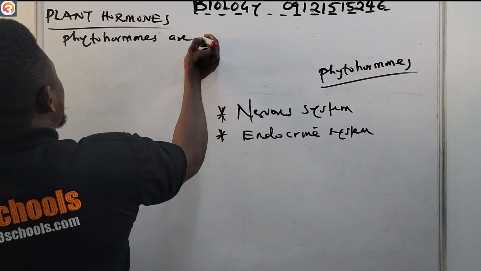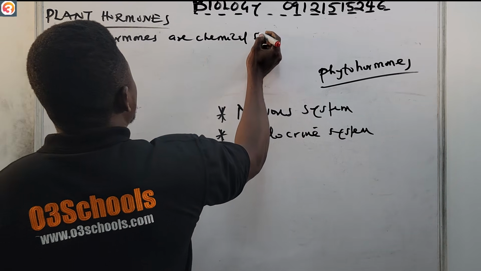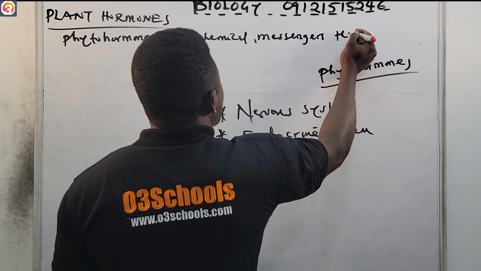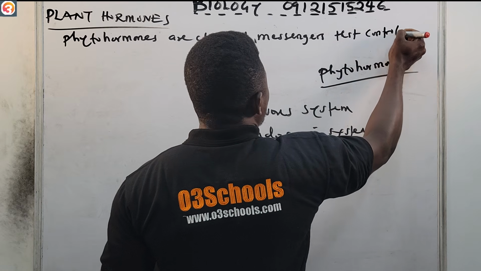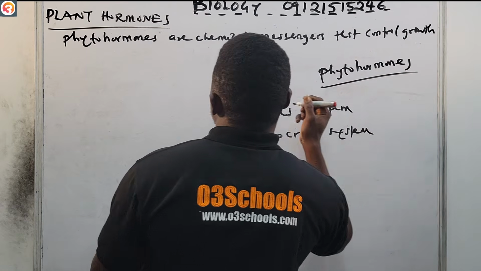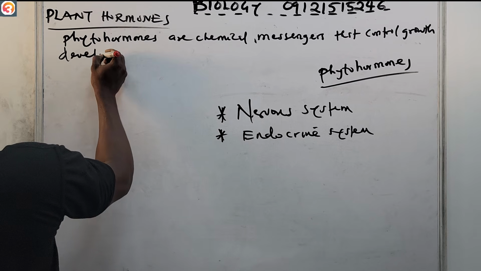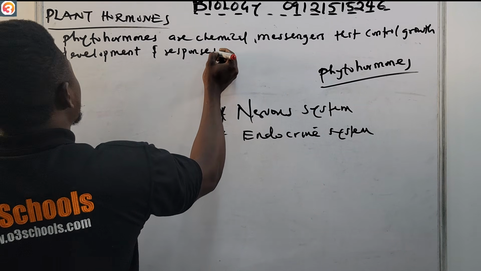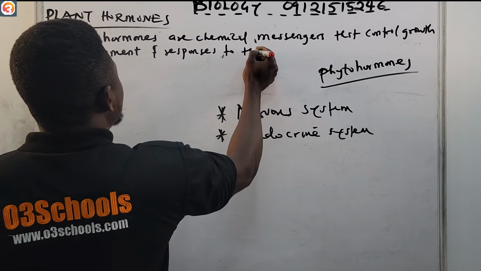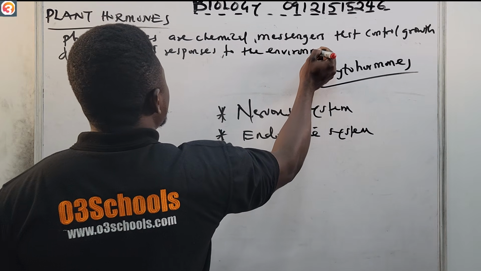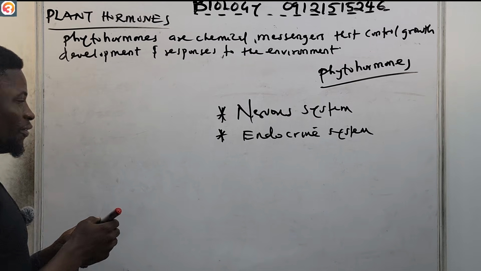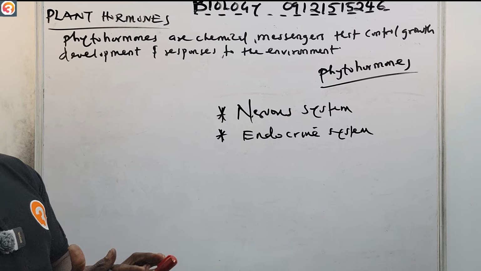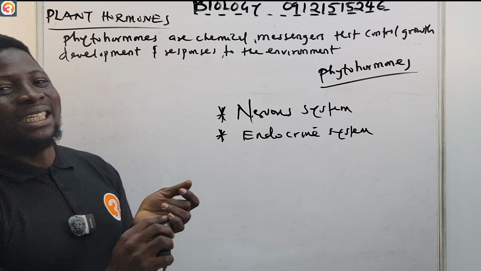Phytohormones are chemical messengers that control growth, development, and responses to the environment. Okay, so those are what, phytohormones. They are chemical messengers that control growth, development, and responses to the environment.